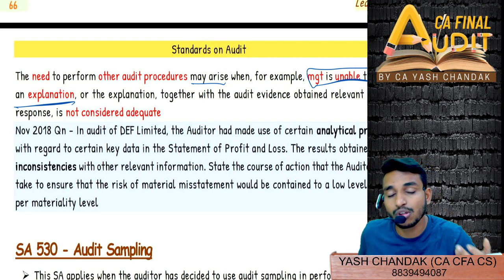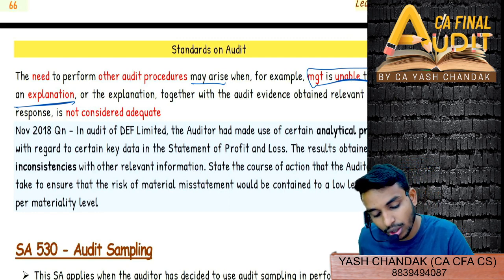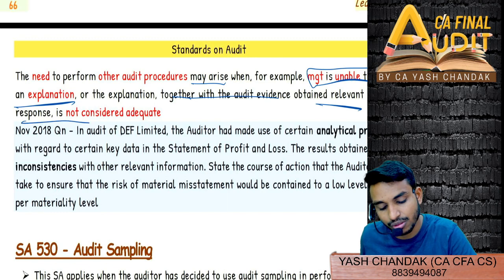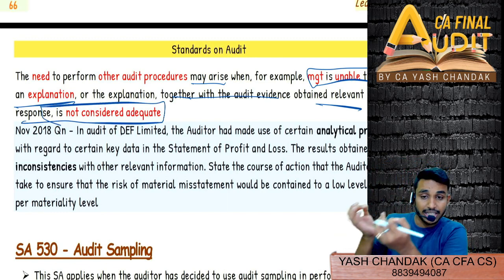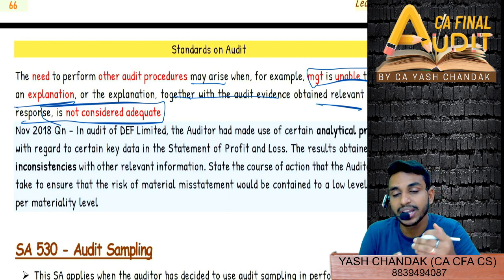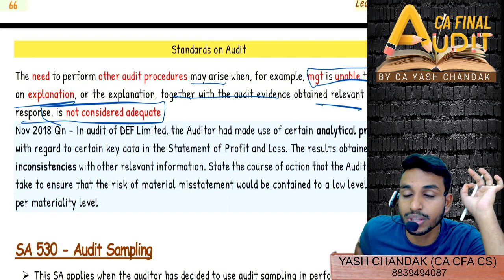Similarly, if management is not able to provide you with relevant explanation, then what can you do? Perform other audit procedures. Other audit procedures, together with the audit evidence obtained, are used when the response is not considered appropriate. That means, if the response which the management has given to us on the inquiry is not adequate, right? So I told you about inquiry. Do you remember the methods to obtain audit evidence? Inquiry was one of the points.